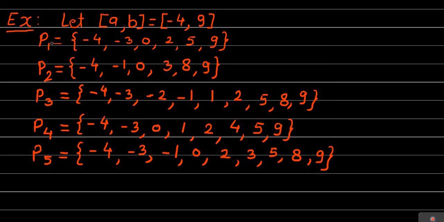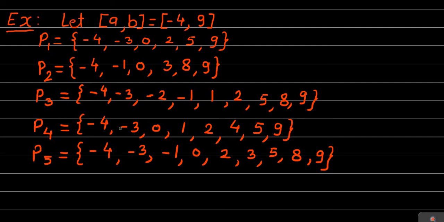Similarly, if we consider the sets P1 and P3, then the element 0, which is present in P1, is not present in P3. Therefore, P1 is not a subset of P3, which means that P3 is not a refinement of P1. Also, we observe that the element -2, which is present in P3, is not present in P1. Therefore, P3 is not a subset of P1, which means that P1 is not a refinement of P3.